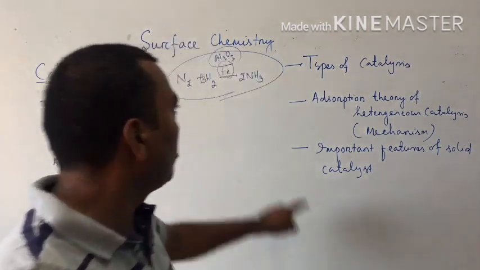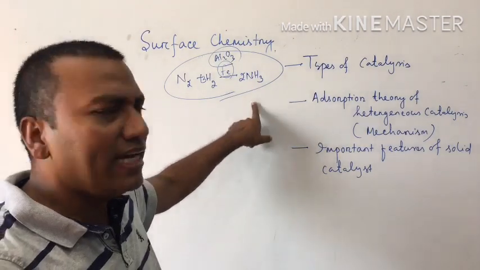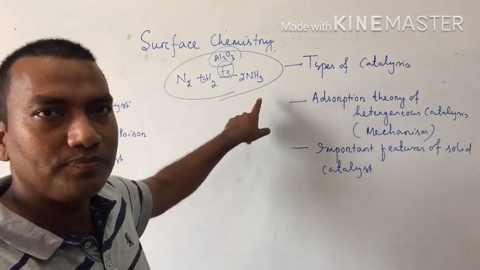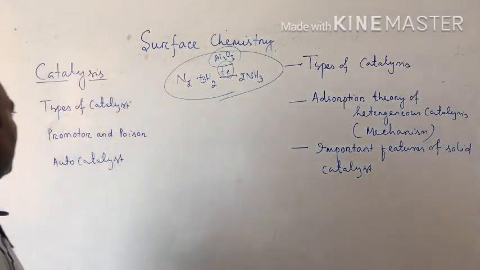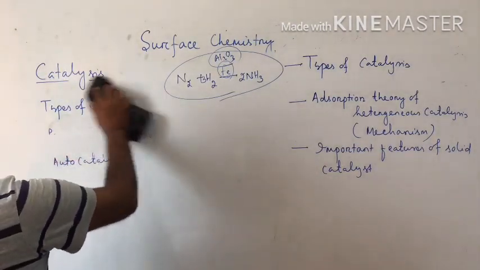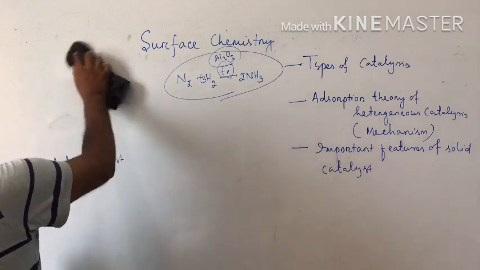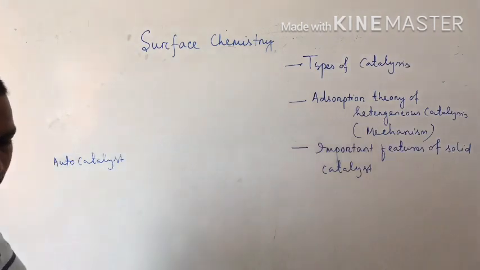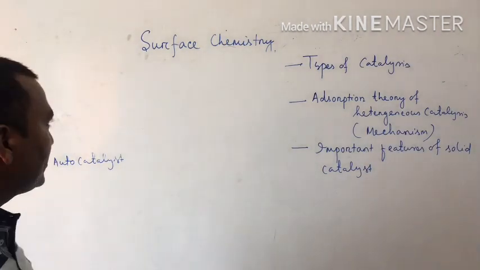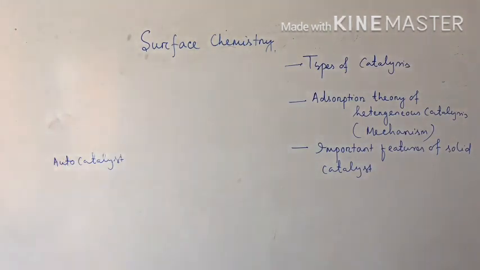Why? Because carbon monoxide acts as a catalytic poison for this reaction. So this is the meaning of catalysis, catalyst, positive catalyst, negative catalyst, promoter and poison.